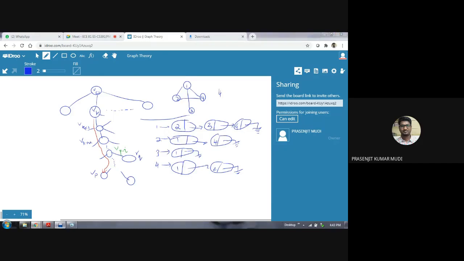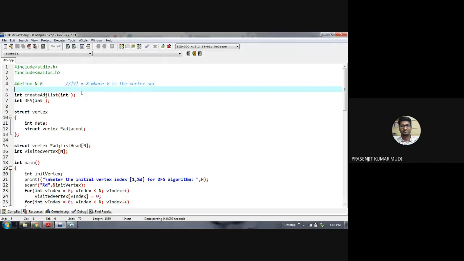So in this program, first we are thinking about how many vertices are there in the graph. So you will be given a graph. The data set on which this program has been implemented contains 8 vertices. So n equal to 8. So capital V is the vertex set, so its cardinality is 8.